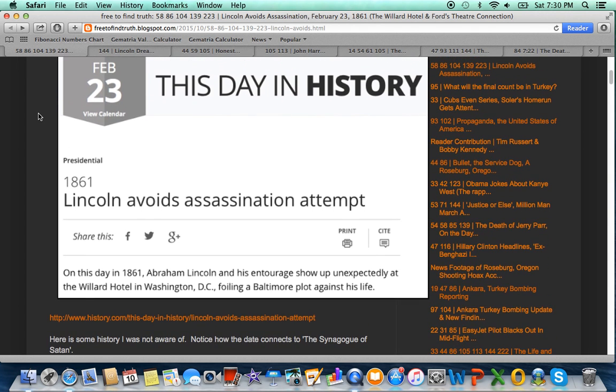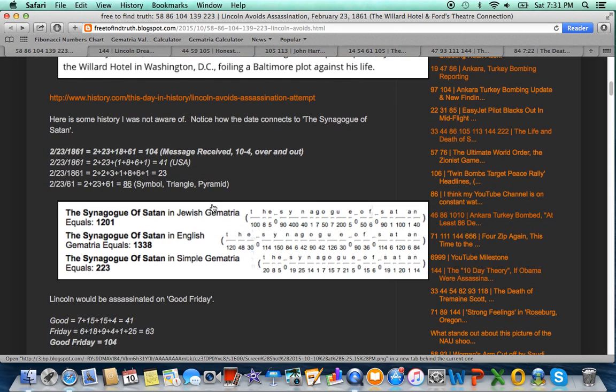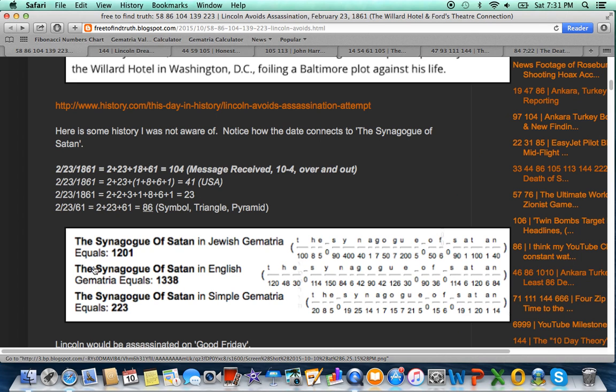So, a lot of people don't know, Lincoln avoided an assassination at the beginning of his presidency, February 23rd, 1861. On this day in history, he went to the Willard Hotel where his entourage was able to help him break up an assassination plot. Notice the date, February 23rd. 2/23, a lot like the number 223, the number of the synagogue of Satan, the false Jews who will rule in the end times, as prophesied in Revelation, the final book of the Bible.